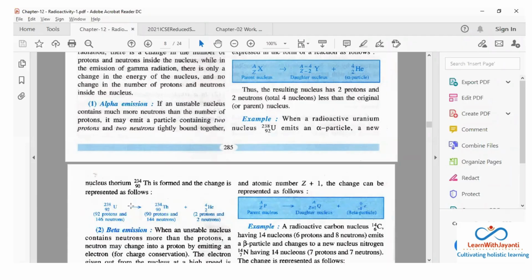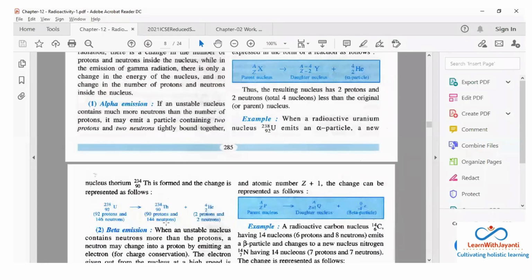तो आपको क्या करना है? जो भी existing nucleus है 238 है. 238 minus 4 करना है and it will become 234. 92 minus 2 करना है. That means it will be 90. So my daughter nucleus will be having 90 protons and 144 neutrons. How can you calculate neutrons?